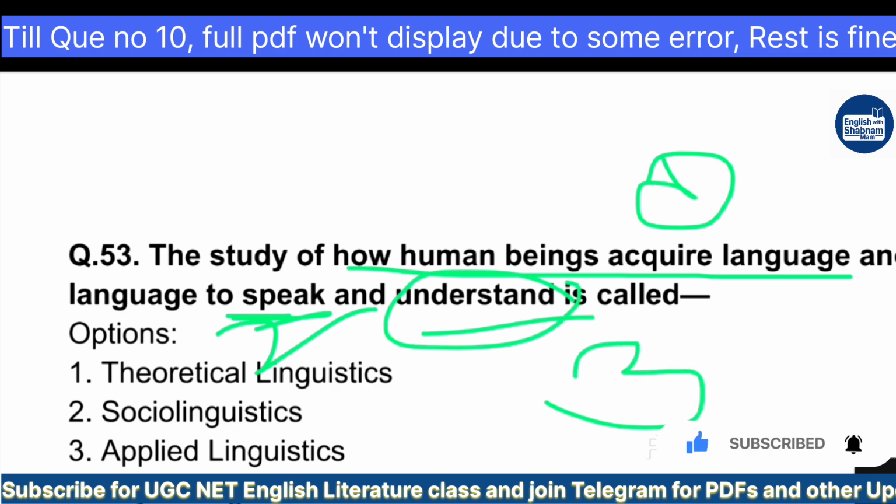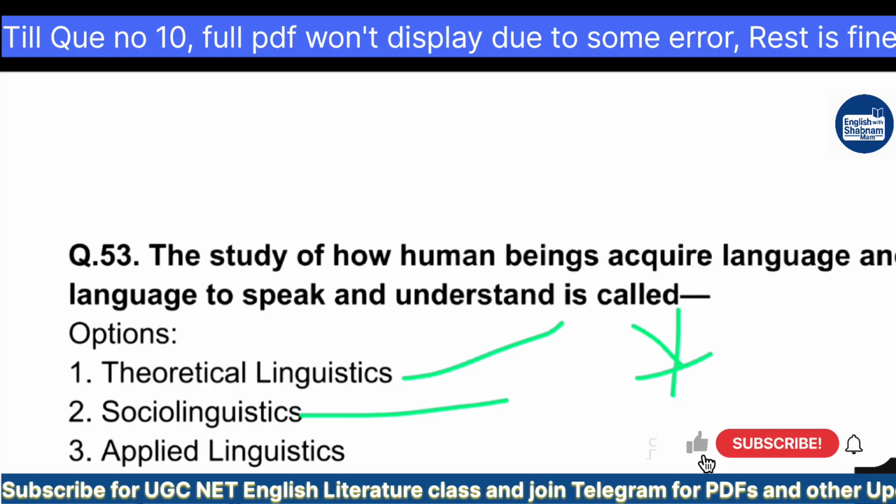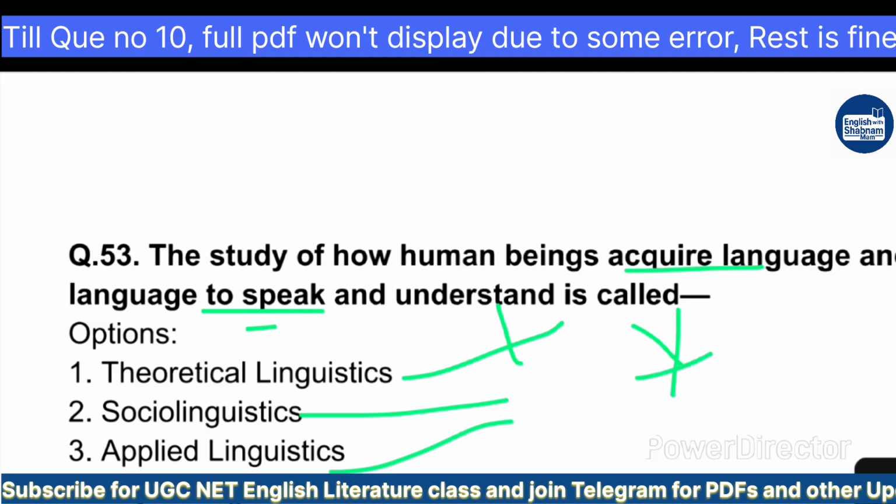So all these things are related to theoretical base. No, there is not only one thing mentioned. So this is going to be wrong. Sociolinguistics is related to, majorly focuses on, the social part. No. Applied linguistics, how language is applied in literature or linguistics. No. So understanding, acquiring and speaking, it is related with our mind. So this is going to be the correct answer: psycholinguistics, and psycho means totally our brain, our mind.